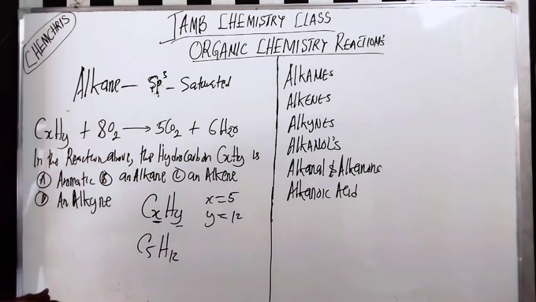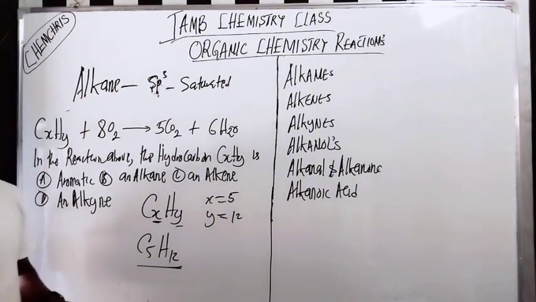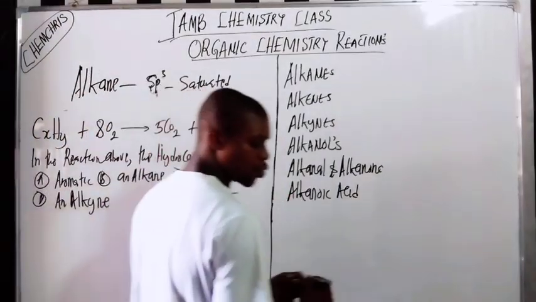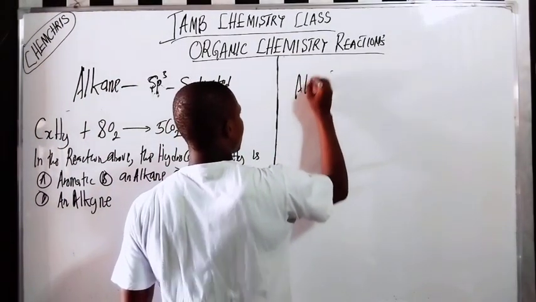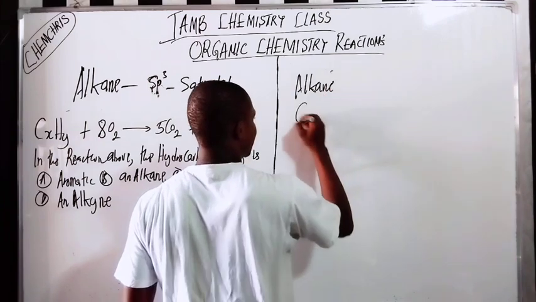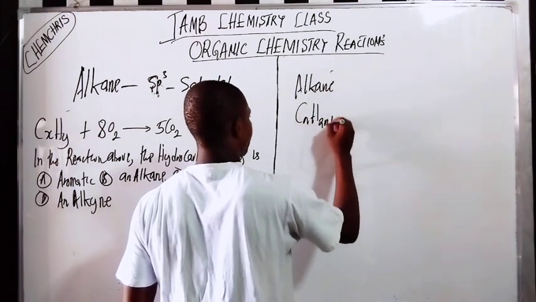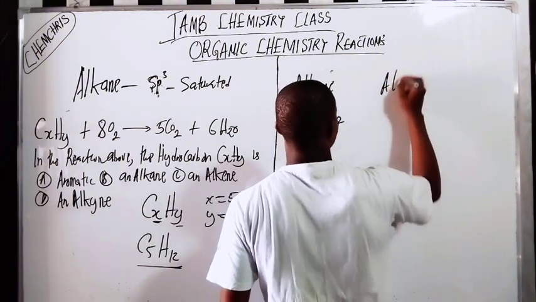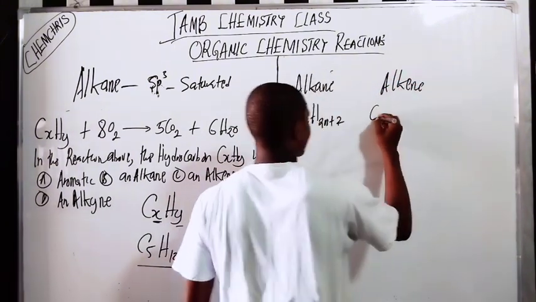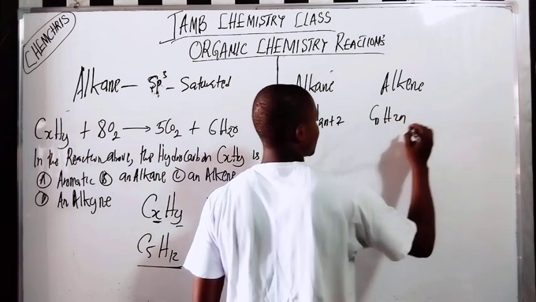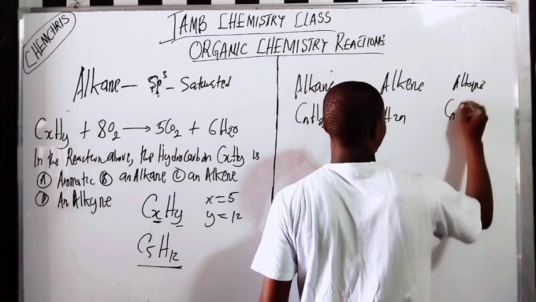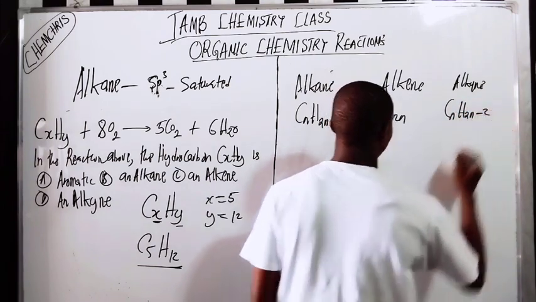C5H12. Now, which class of organic compound does this belong to? Is it alkane, alkene, or alkyne? Let me write this out. Alkane is what? CnH2n+2. Alkene is what? CnH2n. Then alkyne is what? CnH2n-2. If you check it very well.